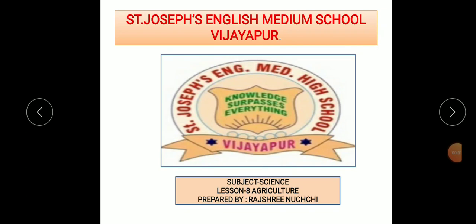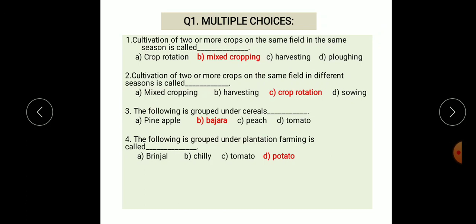Today we are learning question answers about the agriculture lesson. First question, multiple choice.